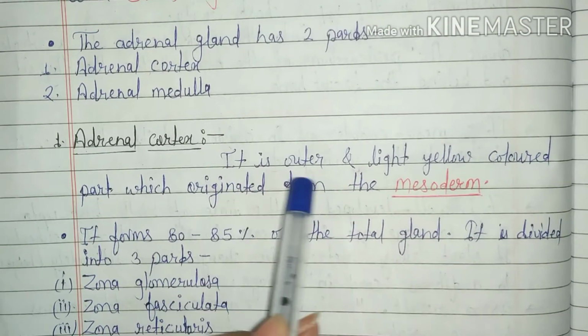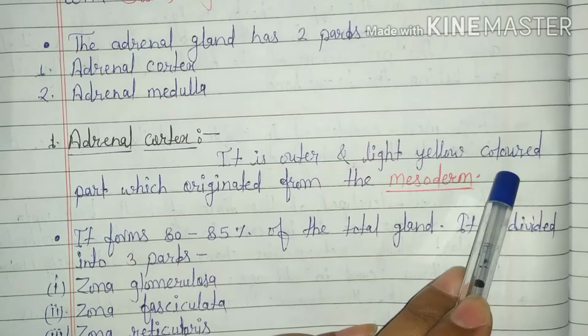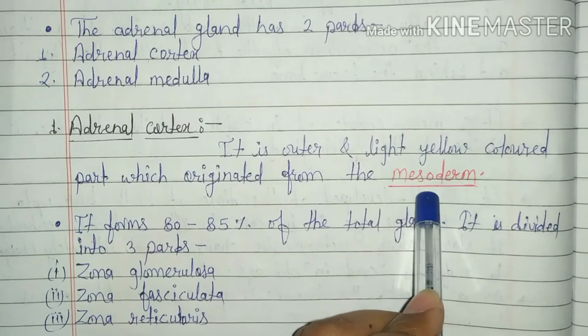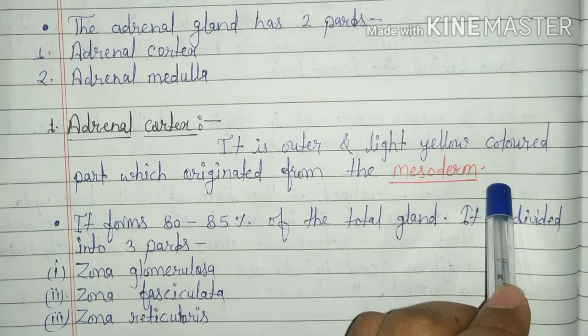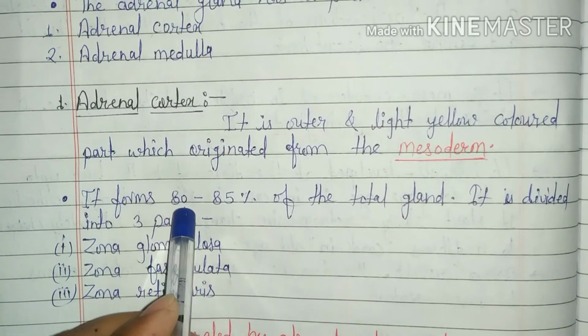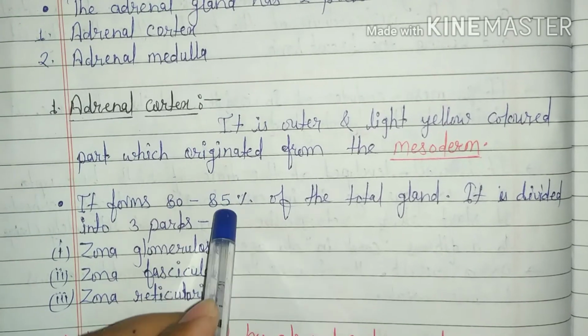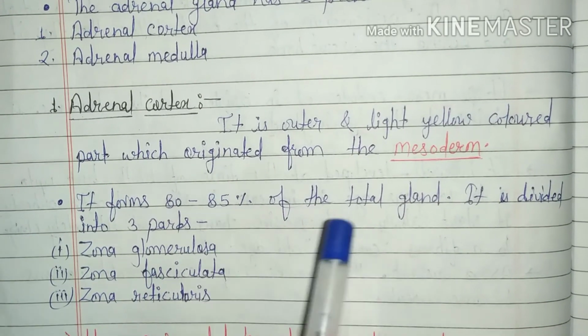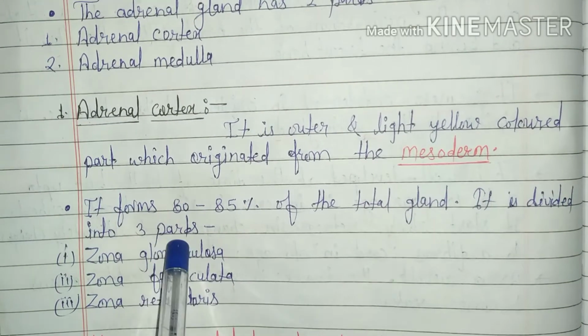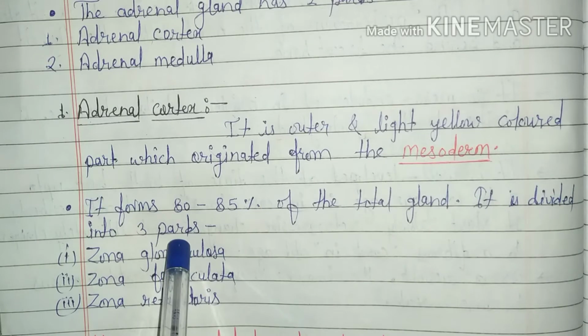Adrenal cortex part is the outer light yellow colored part which originated from the embryonic mesoderm germ layer. It forms 80 to 90% part of the total adrenal gland. So it is divided into three parts: zona glomerulosa, second zona fasciculata and third zona reticularis.